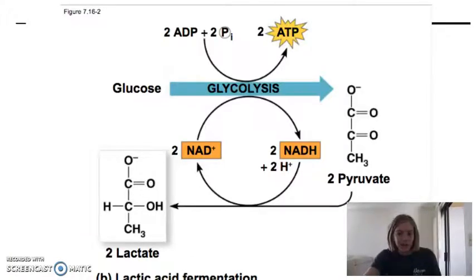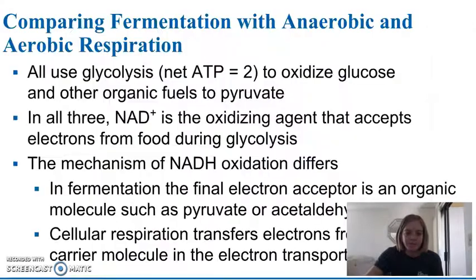So this is a picture of what happens when we have lactic acid fermentation. So once again, glycolysis takes our glucose and we get ATP, pyruvate, and NADH. And in this case, the pyruvate is our electron acceptor, and in accepting those electrons, which as you know come from the NADH, we end up getting lactate, and NAD plus is released. So once again, we have our NAD plus that can begin our glycolysis reaction, and we can continue getting ATP.